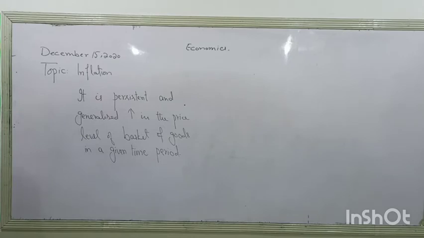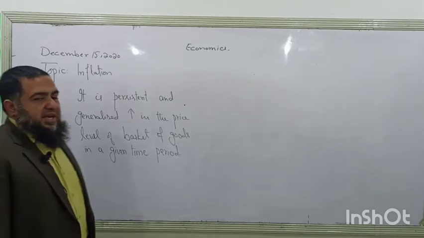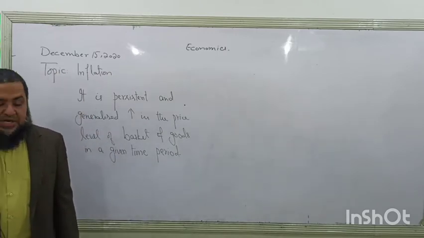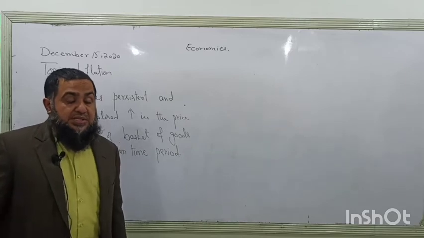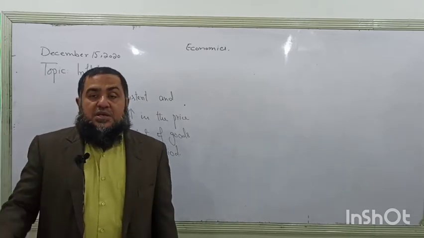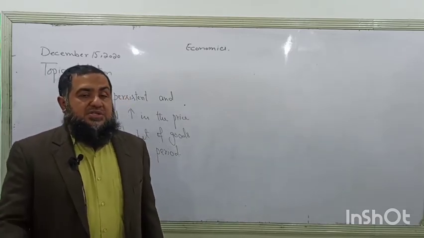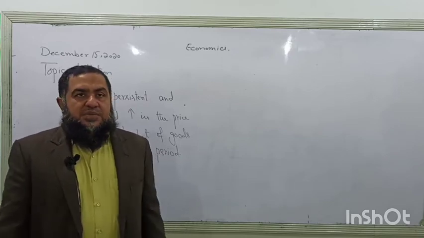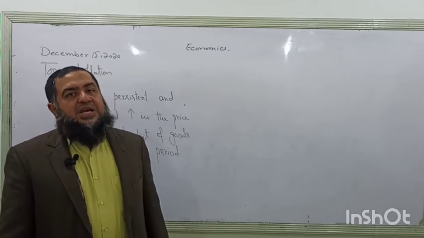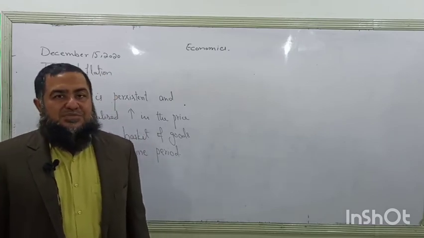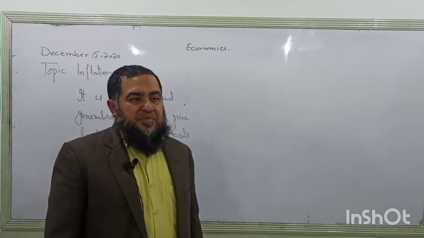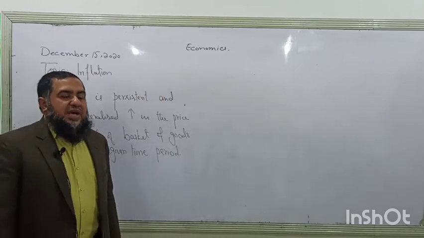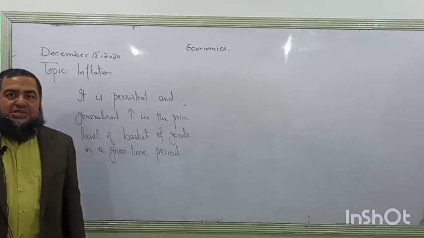Now, why is it important to study inflation as a macroeconomic problem? It is because in everyday news we hear that sugar prices are increasing, vegetable prices, chicken prices, mutton prices, all meat items and clothing prices are increasing. These are daily used items by all the people of the country, whether rich or poor.